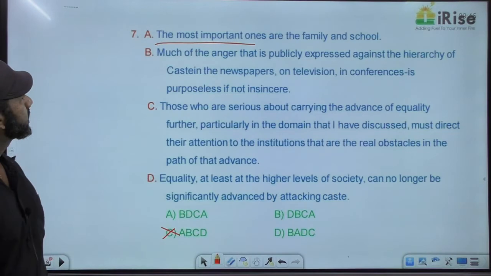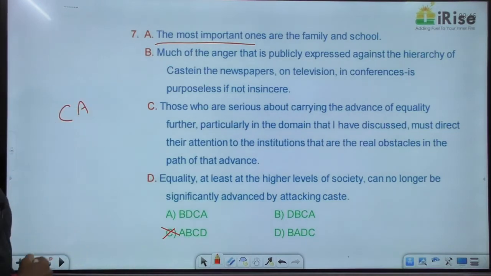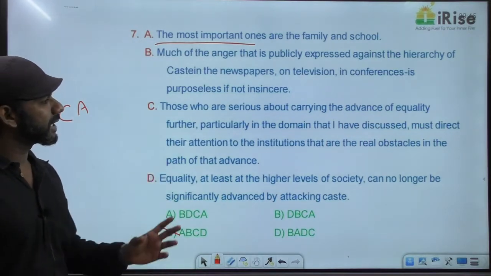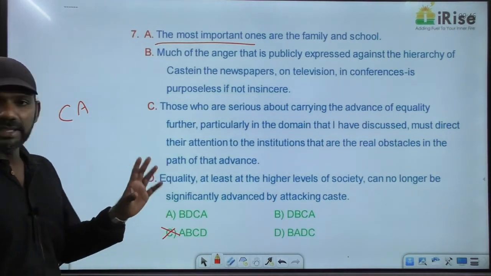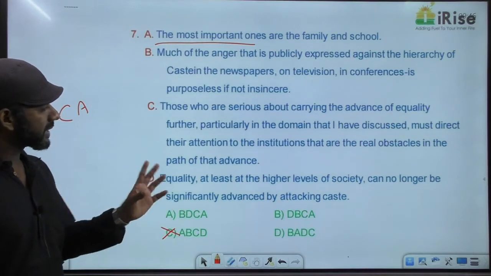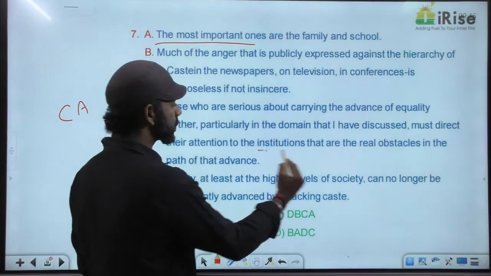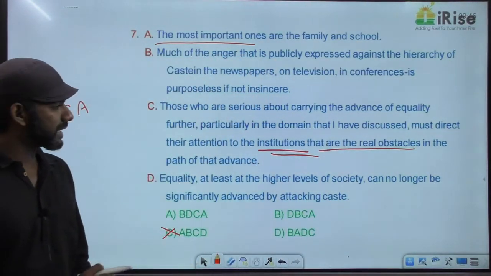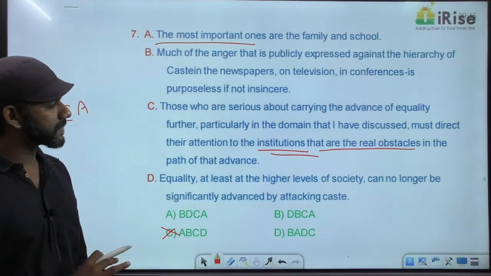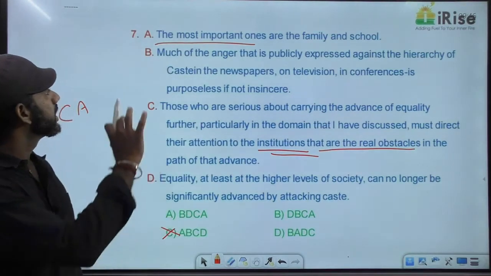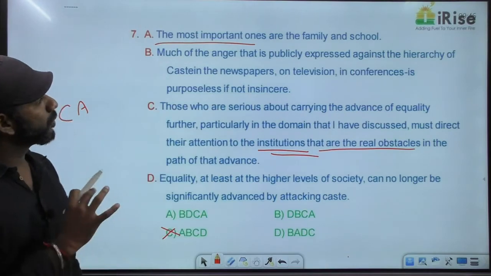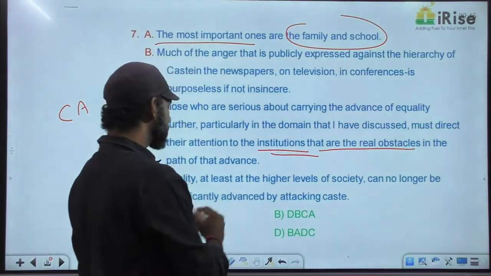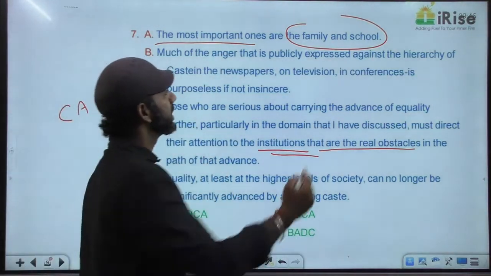I say CA is a mandatory pair because C says those who are serious about carrying the advance of equality further, particularly the domain that I have discussed, must direct their attention to the institutions that are the real obstacles in the path of that advance. Institutions that are the real obstacles in the path of that advance. Come to option A. The most important ones are the family and school. The family and school are the institutions being talked about in the paragraph.